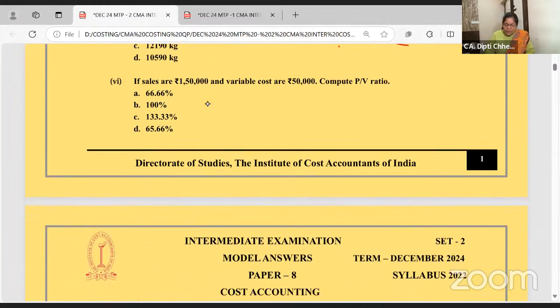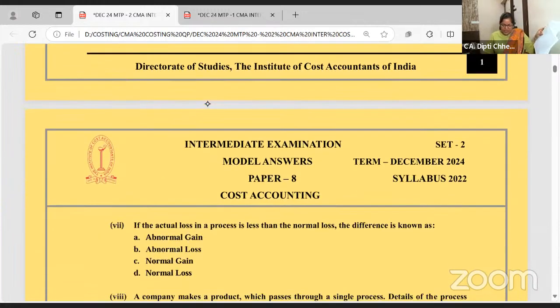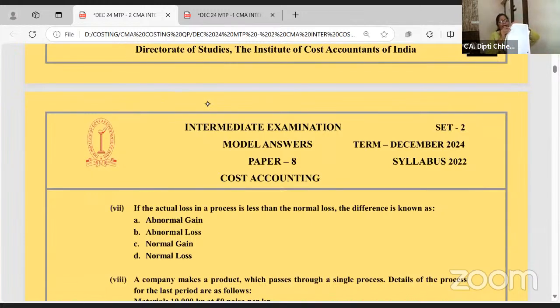Okay? Now, if the sales are 1,50,000 and the variable cost are 50,000, okay? Compute the PV ratio. So orally you can do. If sales is 150 and variable is 50, so what is contribution? 1 lakh. Contribution by sales, PV ratio is 66.67%. Easy, right? If you feel at least the paper pattern, weightage, MCQs are very helpful, share it in other WhatsApp and Telegram group. Many students will thank you. है ना? चलो.